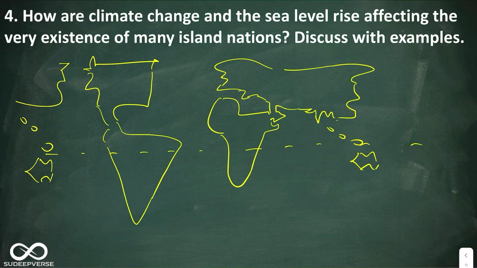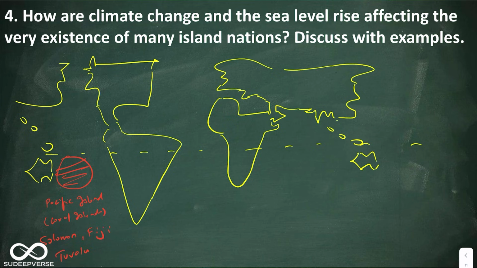Now you can put the vulnerable regions. Look at this. This is Pacific Islands. In brackets, you can say coral islands of Pacific. Here you can name the islands also: Solomon, Fiji, Tuvalu.